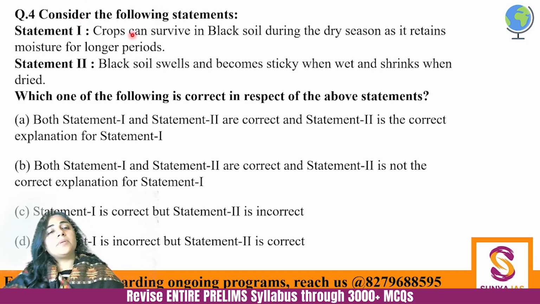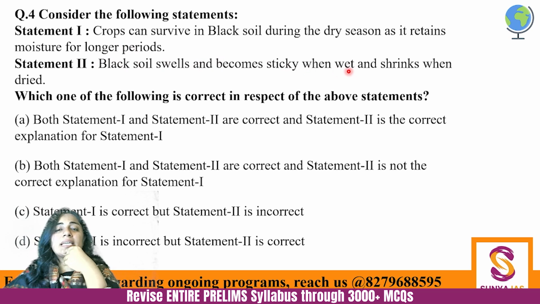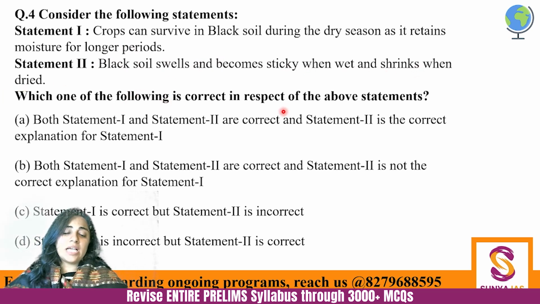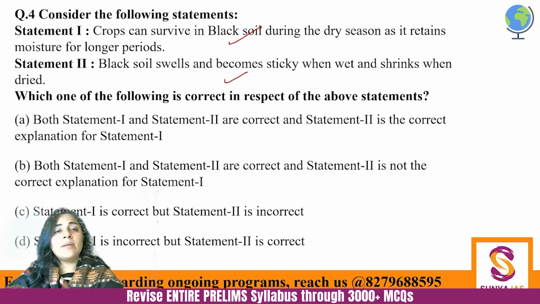Consider the following statements. Crops can survive in black soil during the dry season as it retains moisture for longer periods. Black soil swells and becomes sticky when wet and shrinks when dried. Which of the given statements are correct? So I just told you it's a very easy question. Both the statements are correct. And the second one definitely explains the first one, because crops can survive in black soil because that soil has good water retention capacity. So A is the answer. Next.